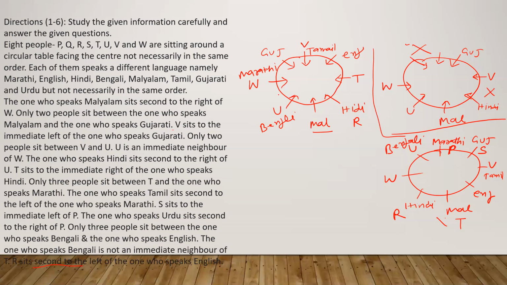Sorry, S sits to the immediate left of P. Okay. And this is the one place left here, for which one? Q. I think Q only we have not done. Everything we have done: P, Q, R, S, T, U, V, W. So Q we have not done, so Q is here. And one language is also left: Tamil, Gujarati, Urdu. So what about the Urdu here? The one who speaks Urdu sits second to the right of P. So Urdu is here. He is sitting second to the right of P.